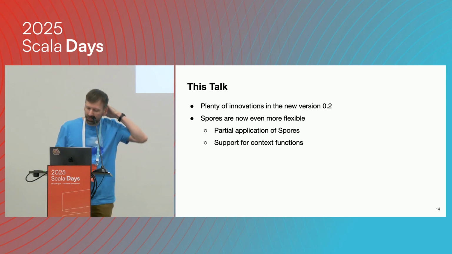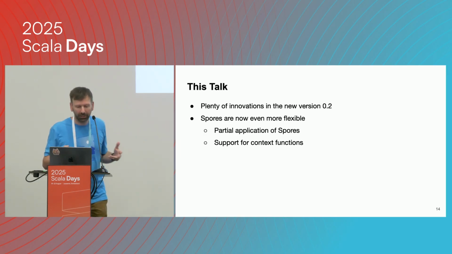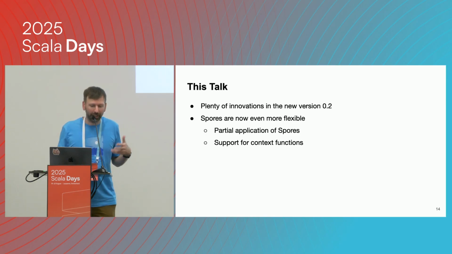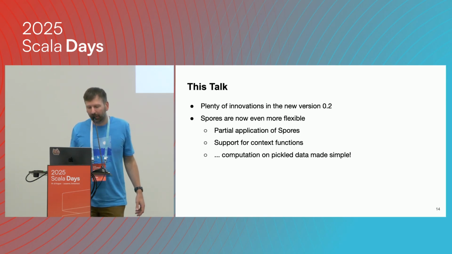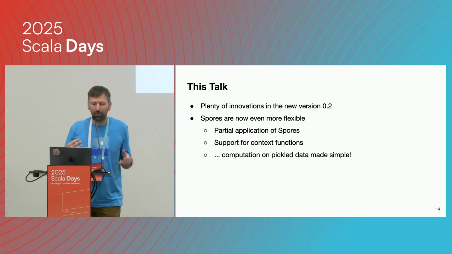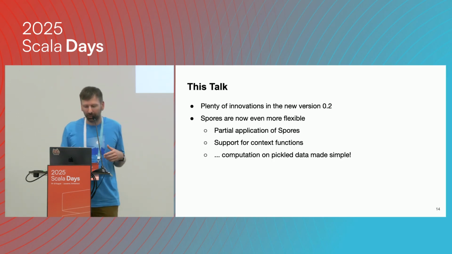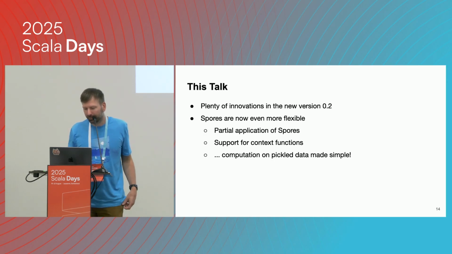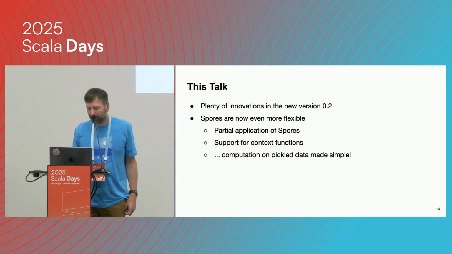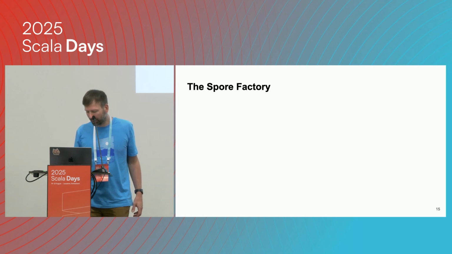We support context functions, which is good because they can reduce some boilerplate. What's cool is that we make computation on pickled data very simple now, which is really fun. You can do any kind of computation on serialized data quite simply.